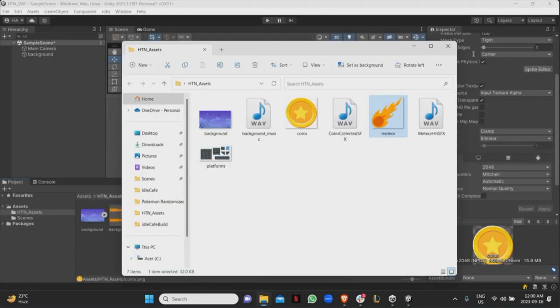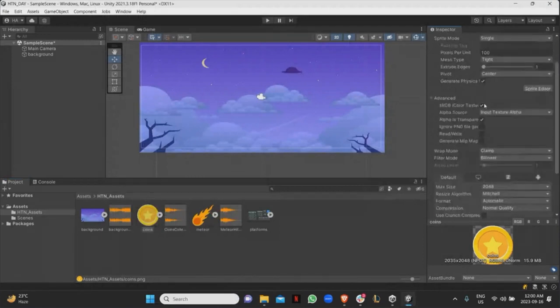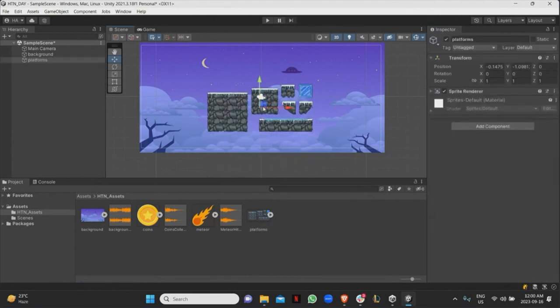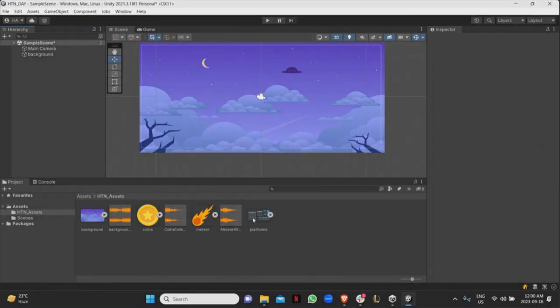If you don't enable this, then it's basically just going to come with a background, right? For the platform, it's not going to be Single. It's actually going to be Multiple, because this isn't just one thing. Like if I click and drag this thing, I don't want it to drag everything in. I just want to drag a specific platform there, right?